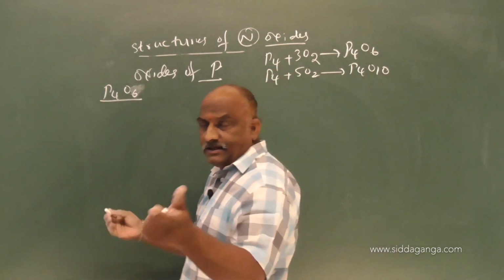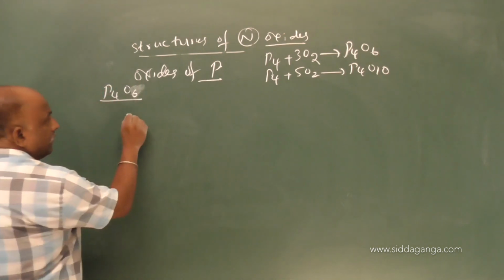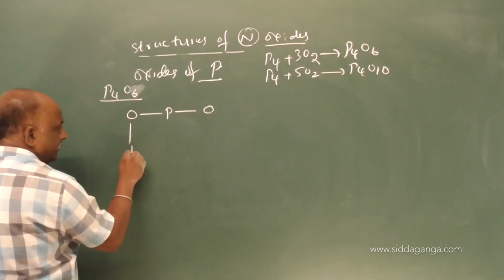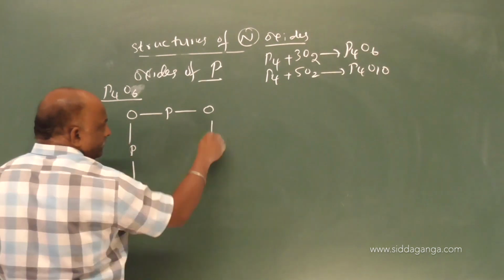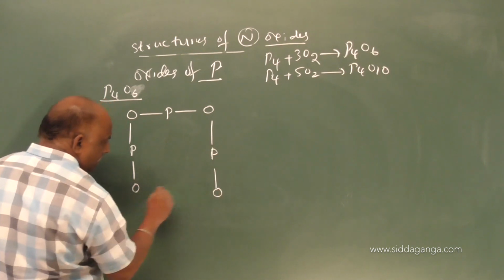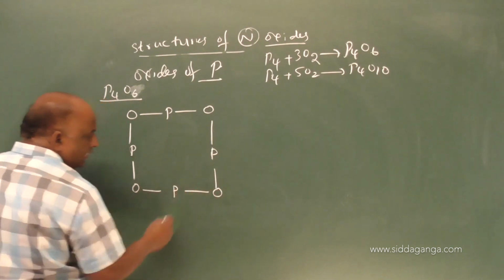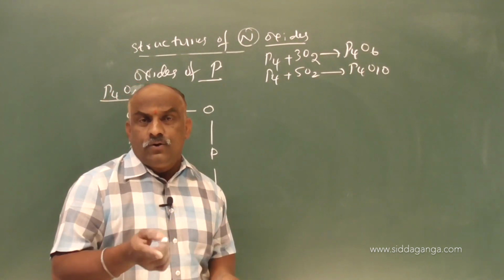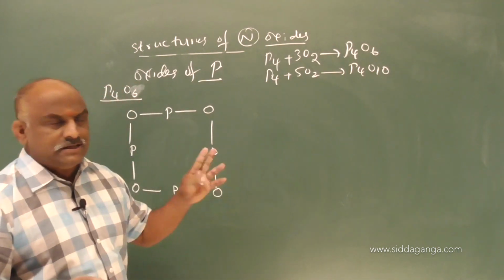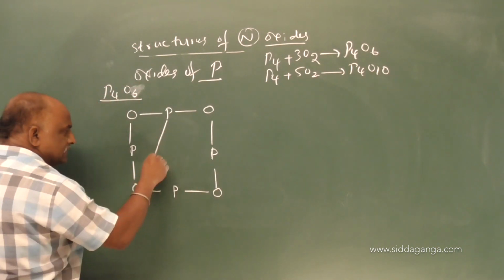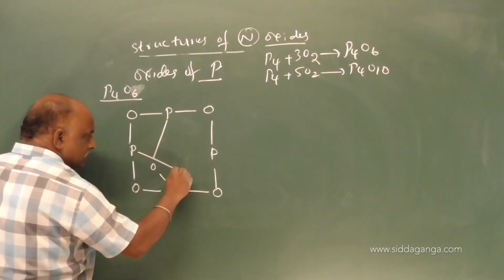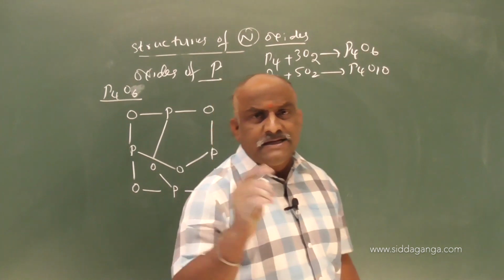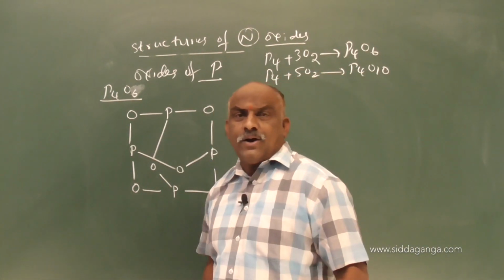once again I will draw the structure. How to draw? O, P, O, P, O, P, O, P, O. So it is an OPO circle, OPO square. OPO, OPO, OPO means oxygen, phosphorus, oxygen, phosphorus. And connect these 2 phosphorus with oxygen. Then count. In P4O6, each phosphorus is surrounded by how many oxygen atoms?